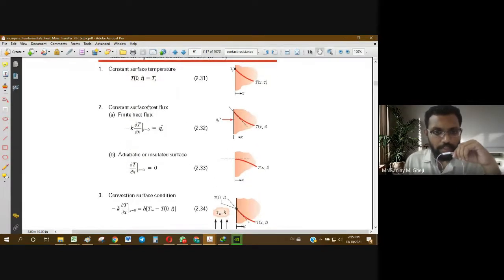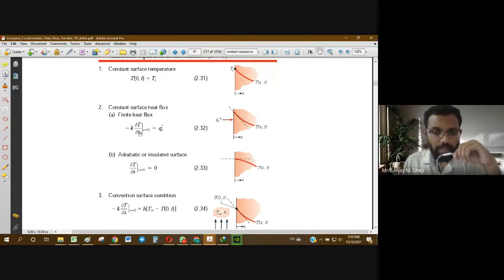The second boundary condition is the constant heat flux boundary condition. It will be given like this: minus k dT/dx, by Fourier's law at x equal to 0, meaning at this face, is equal to q double dash, that is heat flux.